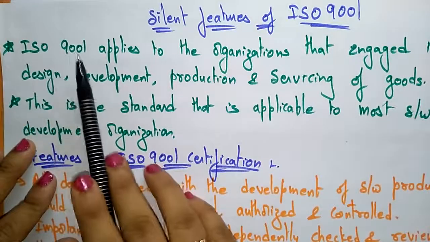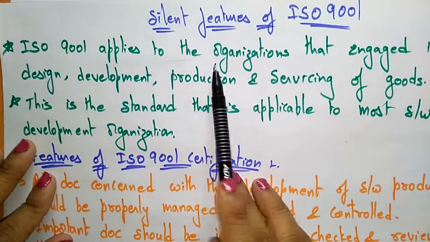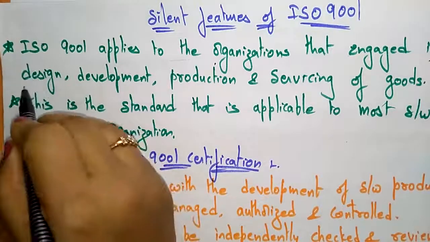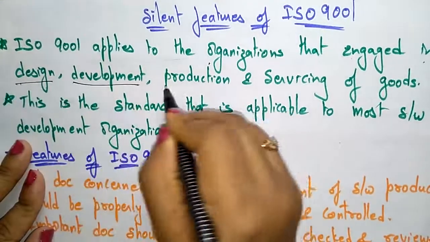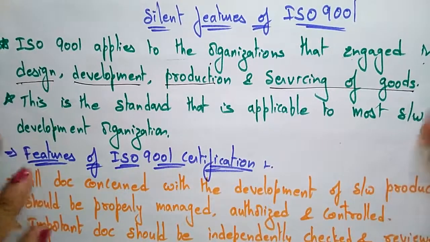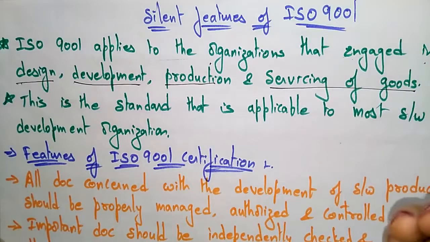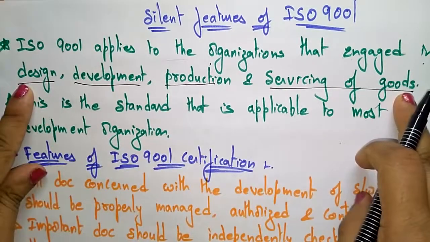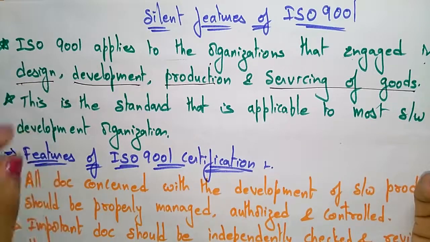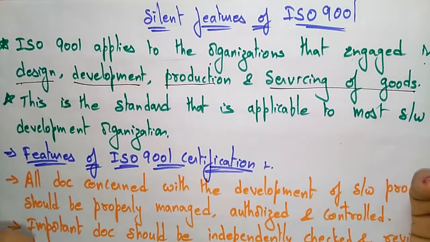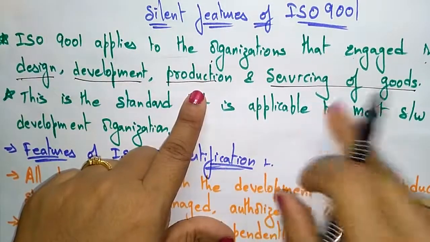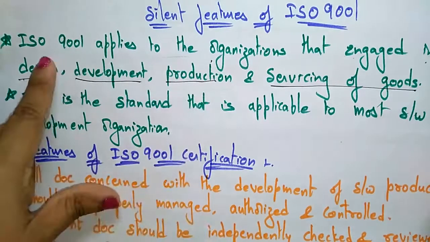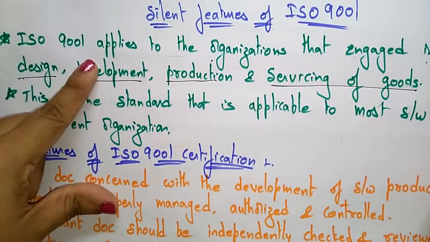This ISO 9001 applies to organizations that are engaged in design. Whatever organization is engaged in the design phase, development, production and servicing of goods, then we can apply it. If the organization is following these criteria while developing a product, meaning this systematic approach of designing, developing, production and servicing of goods, then that organization can be engaged with this standard, ISO 9001.